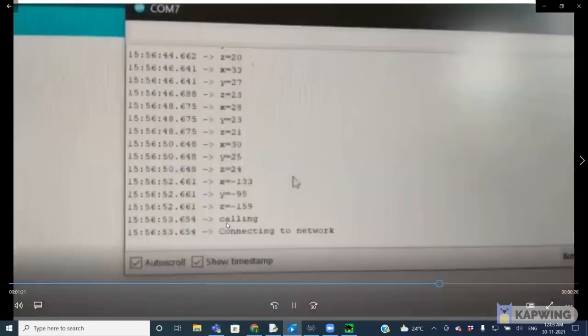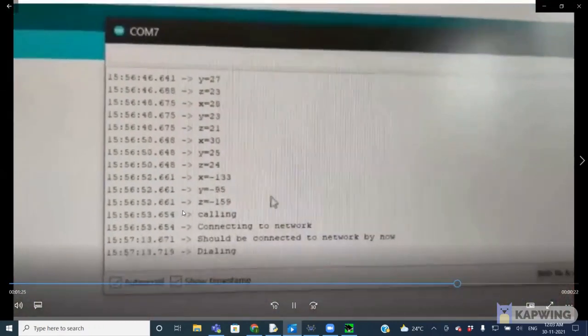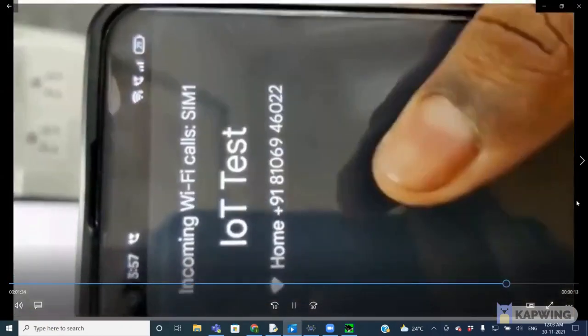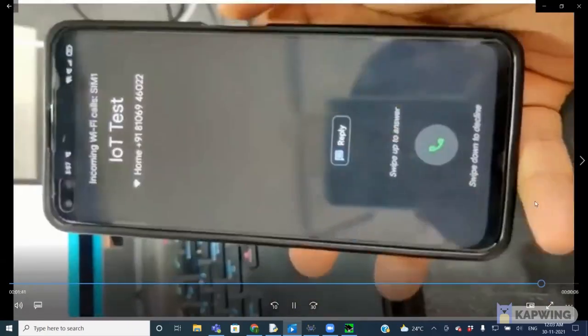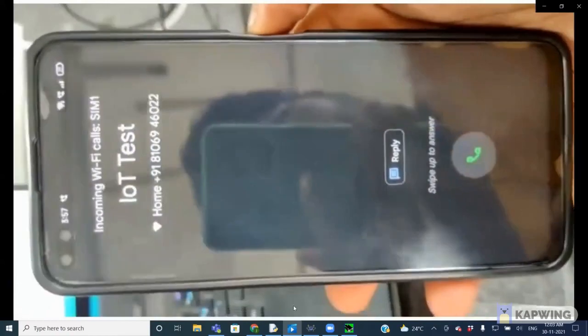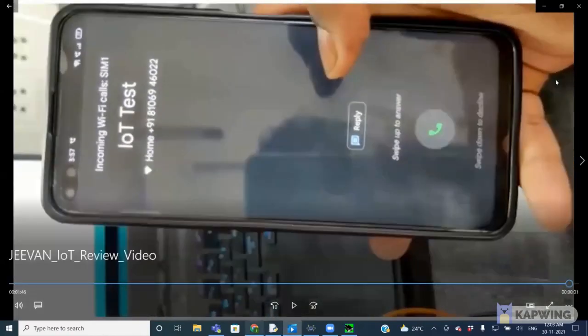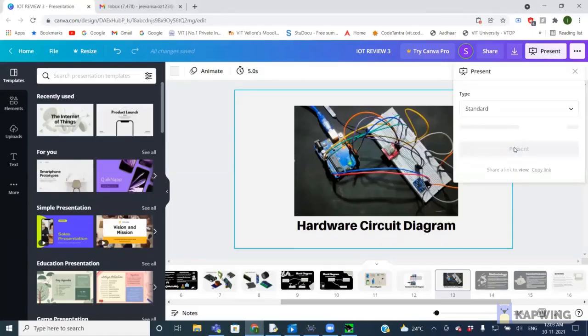Now I got a value which is minus 159, and it directly shows the calling, and it's connected to the network. So now I have to get a call. Yes, I got a call here. This is the SIM which I have inserted, and this is the call I got with this SIM. So this is completely my working demo of the hardware part of my project.